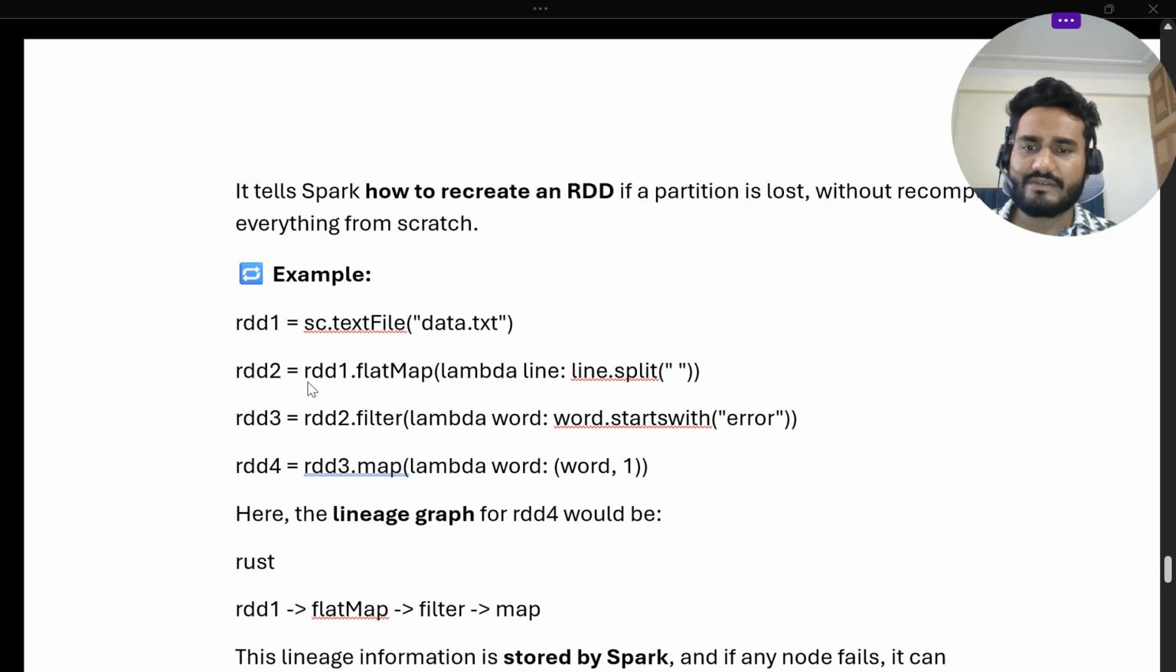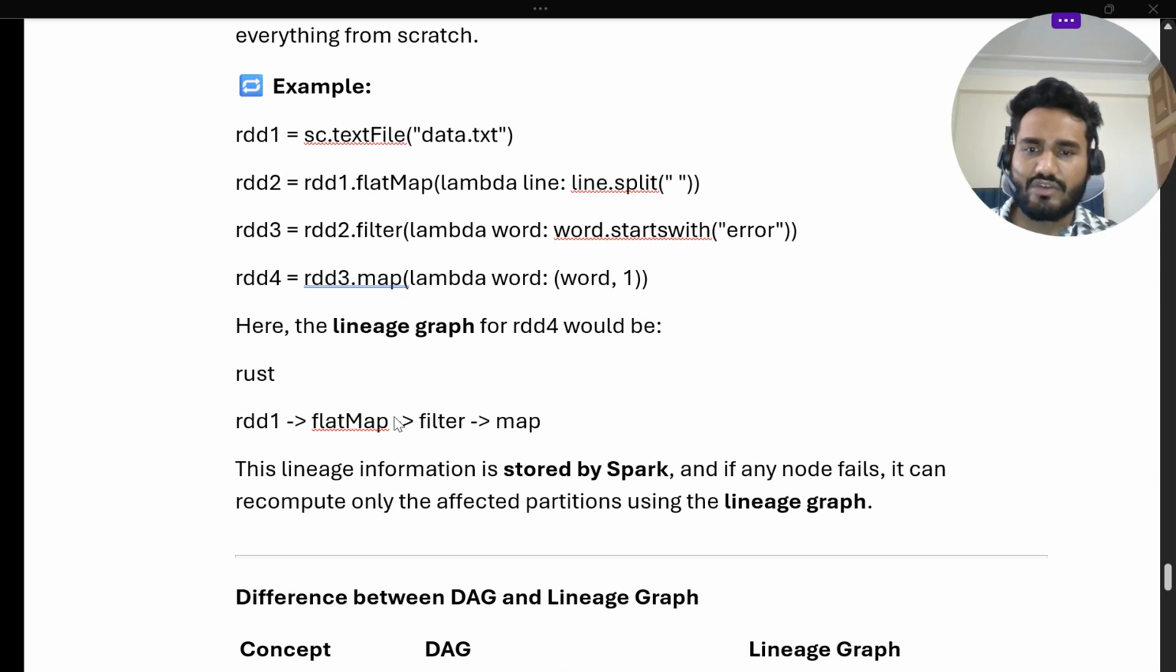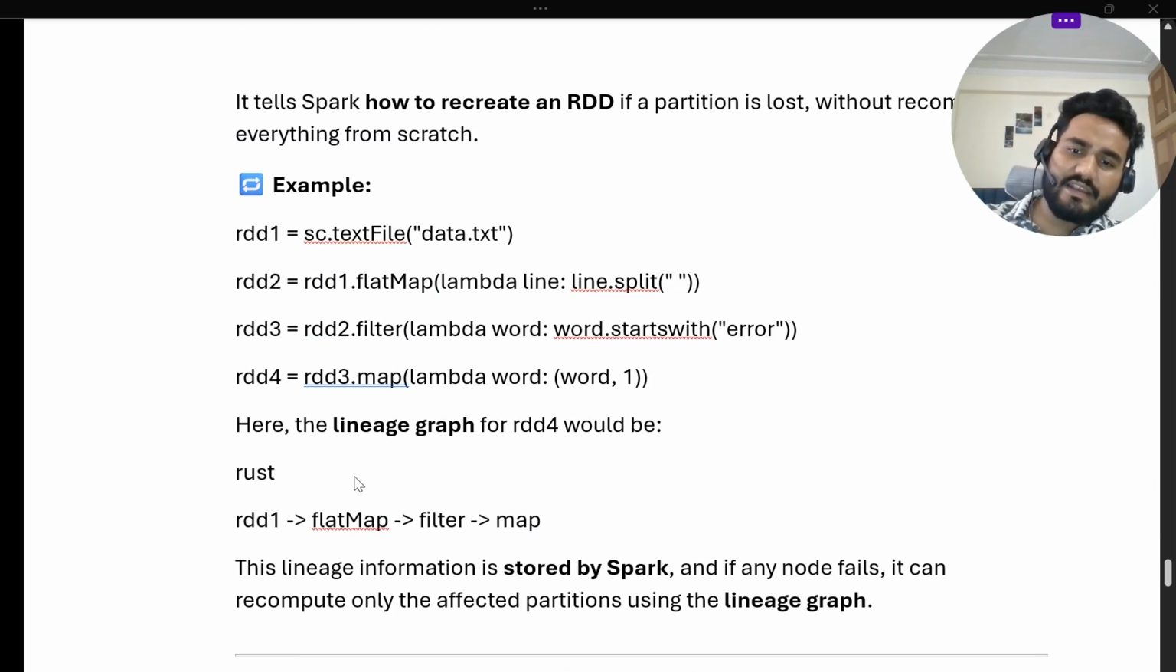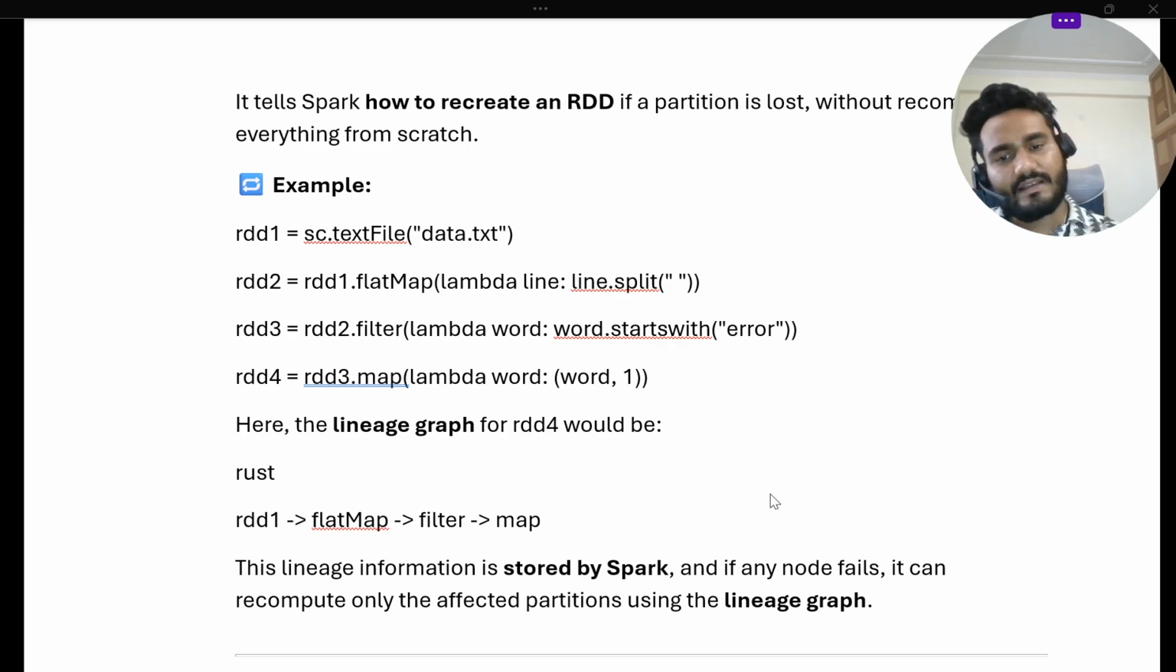Suppose we consider an example with a text file. We take the text file, then apply a flatMap transformation, then a filter transformation, then a map transformation. So how will the lineage get created? There is a flatMap, a filter, and a map, and this creates a lineage graph. Lineage information is stored by Spark, and if any node fails, it can recompute only the affected partitions using the lineage graph. So only that particular failed node's partitions are recomputed, and based on the lineage graph, we store the result.